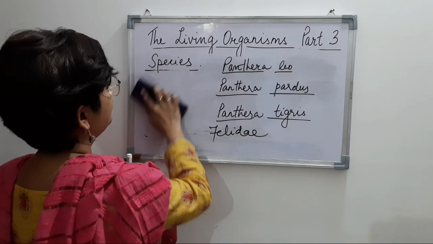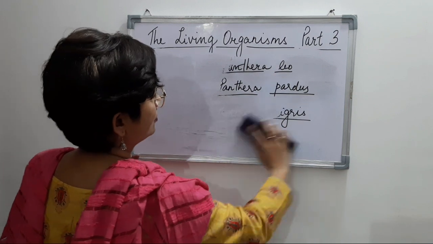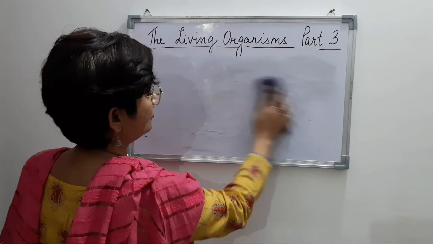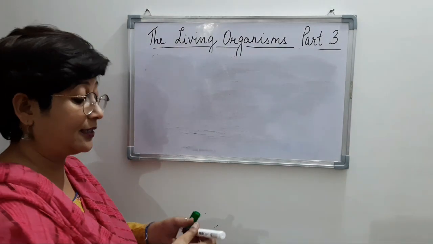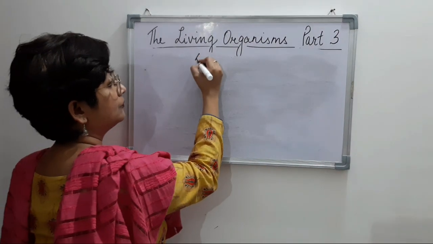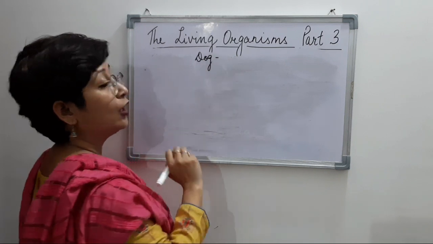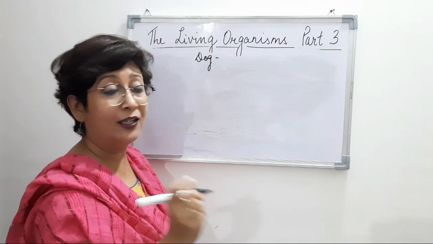So let's see here the next taxonomic category. Let's take the example of dog. Dog belongs to the family Canidae.